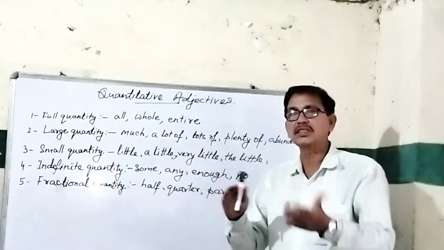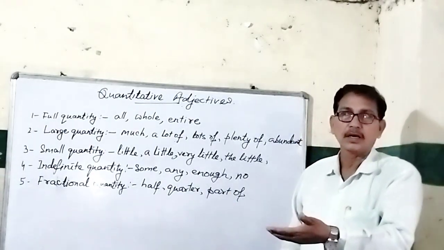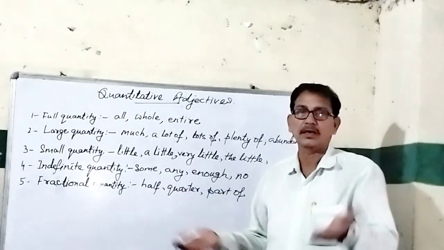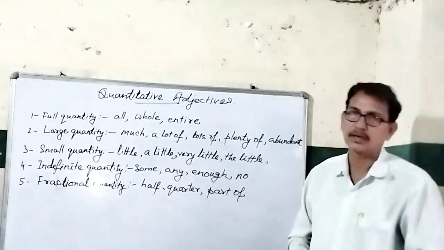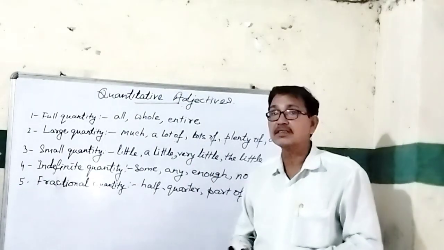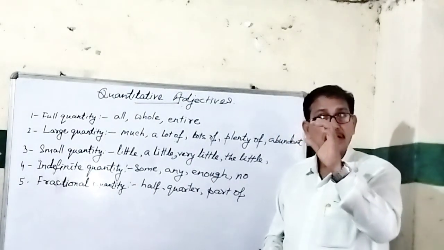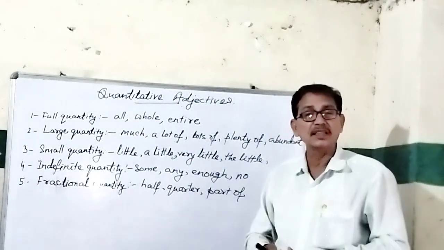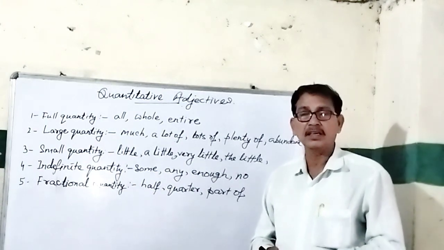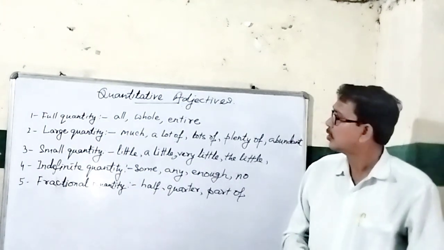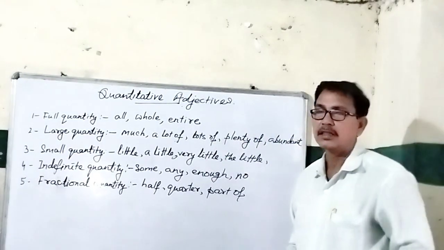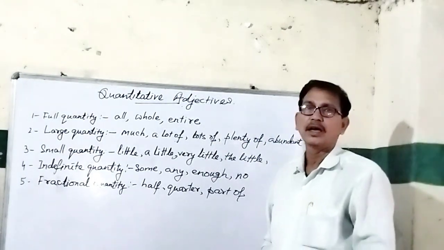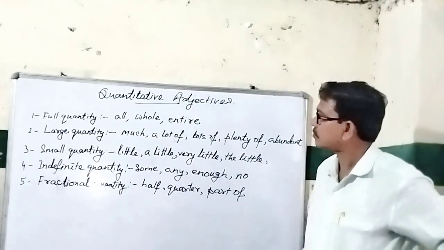So you must know what the difference is. Quality means how something is. How are you? I am fine. He is good. How is he? He is good. Quantity means how much of a substance there is. In Hindi it is called matra. So we are going to see in what different ways we talk about this quantity.